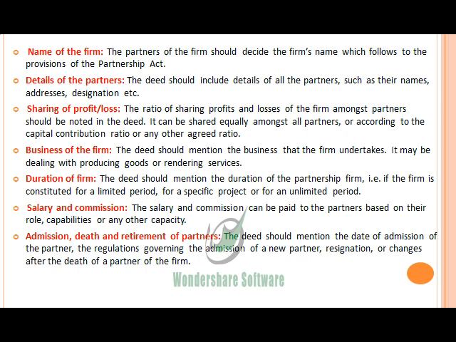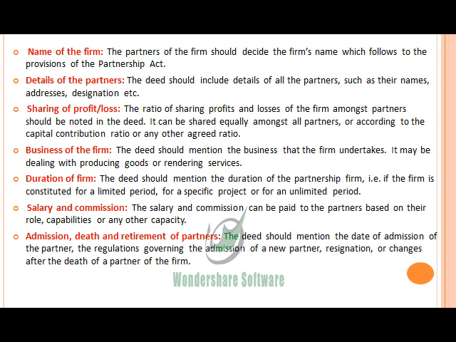Then salary and commission. The salary and commission can be paid to the partners based on their role, capabilities, or any other capacity. The particular salary and commission to each partner should be specified clearly in the partnership deed, just to eliminate the confusion among all the partners, and it should be according to their position, their role, and their capabilities and knowledge.